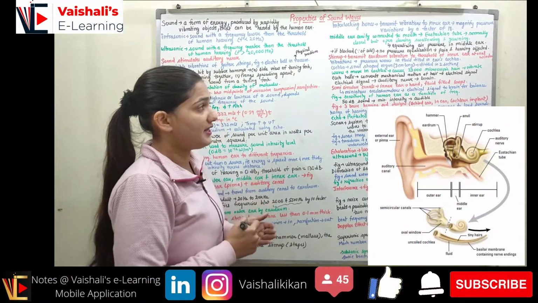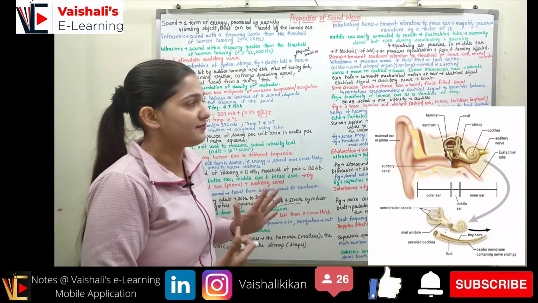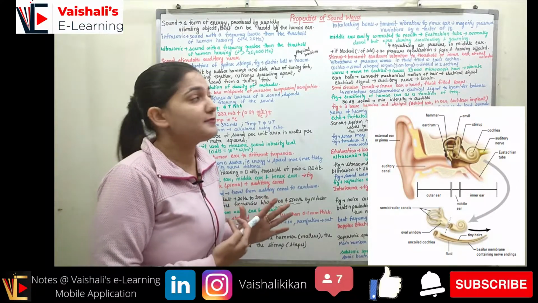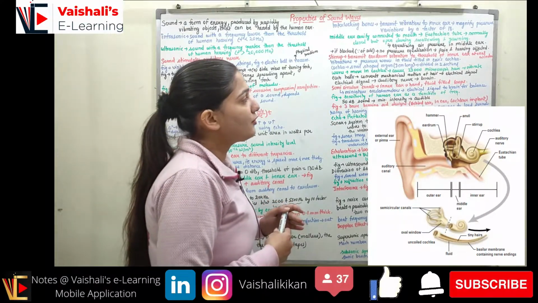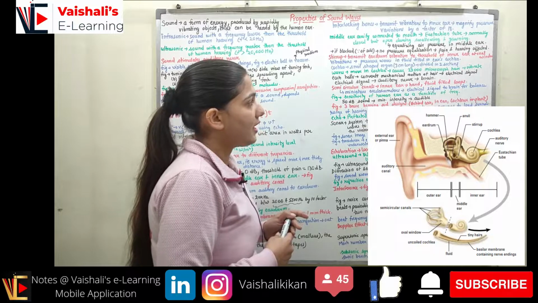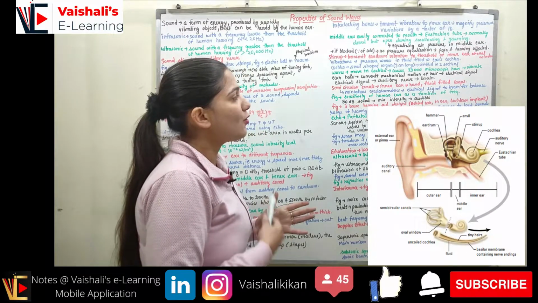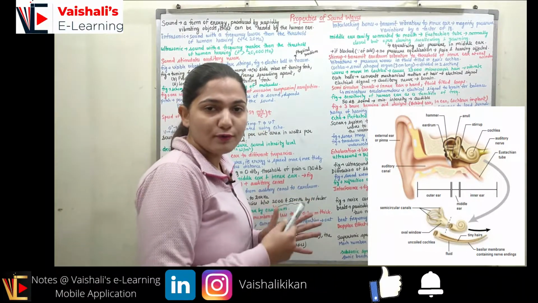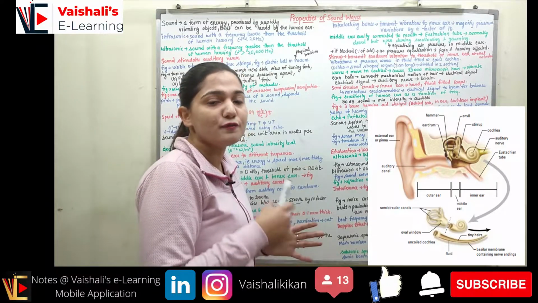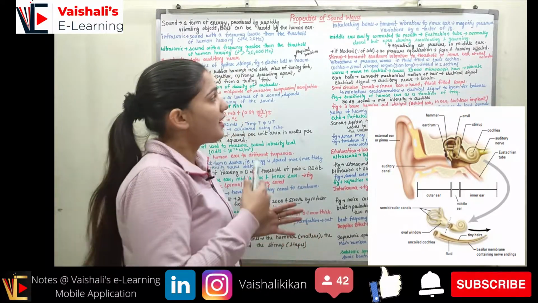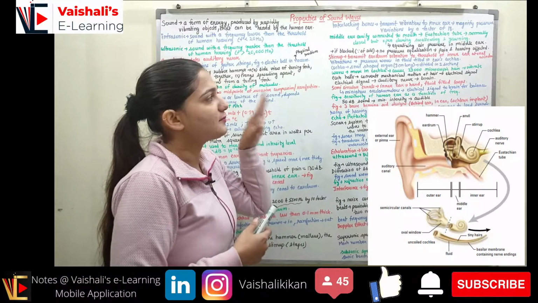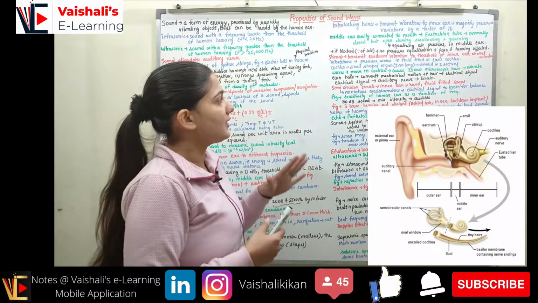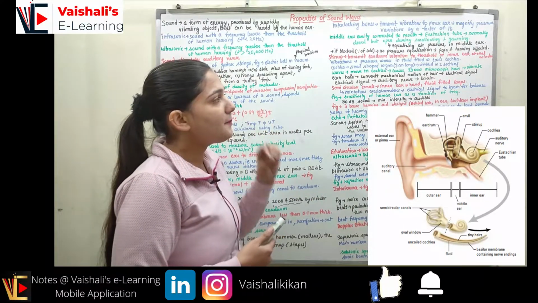So now the vibrations over here are the pressure waves. These pressure waves are present in a fluid which is filled in the ear's cochlea. So the ear's cochlea has fluid filled inside it, and in this fluid we have some pressure variations because the stirrup has transmitted the vibrations to it, and in the cochlea we have the pressure variation.